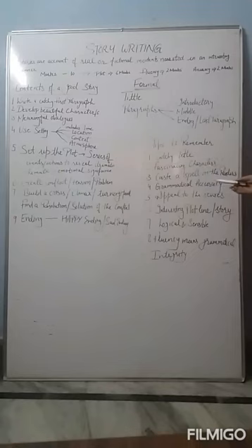Fascinating characters should be there. Cast a spell on the reader. Your words should have the ability to cast a spell over the reader. The next is grammatical accuracy. The structure of your sentences should be accurate. There should be no problem with the words, with subject verb agreement, with the use of tense, as it is important that a story should be written in the past tense. So past tense should be used. So grammatical accuracy should be there.